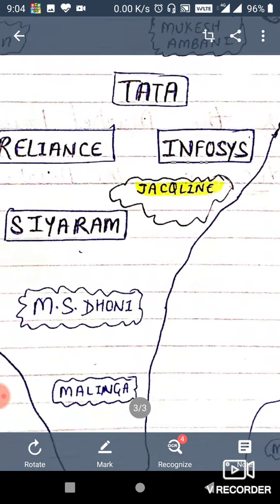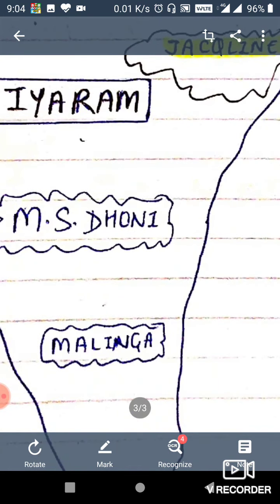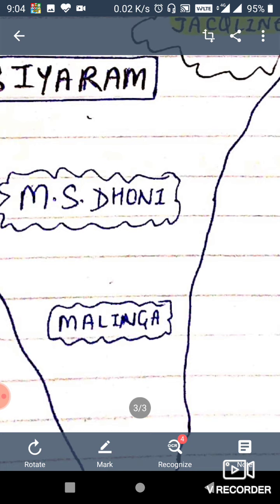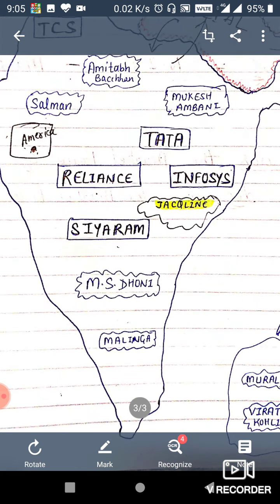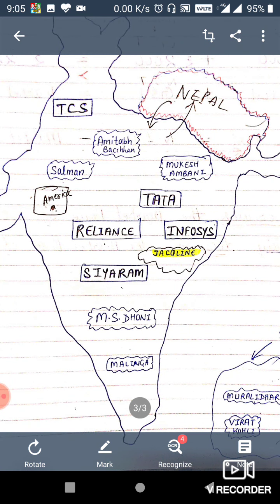For example, Malinga comes to our country to play IPL, and then he goes back. He earns from India, but he spends his money in Sri Lanka only, because he is a normal resident of Sri Lanka. He is living there only. So he will not be called a normal resident of our country.